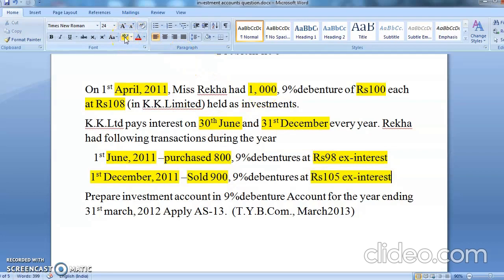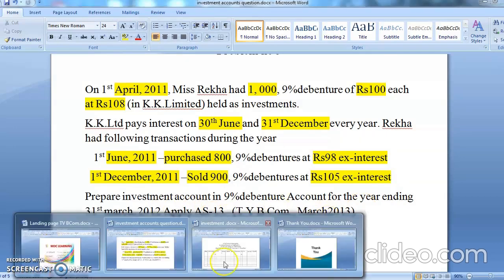What is the meaning of ex price, children? Do you know? What do you mean by ex price? Ex price means that you are not going to take the interest. Interest will be of the seller, not of the buyer. So interest belongs to the seller. Prepare investment account in 9% debenture for the year ended 31st March 2012. Apply AS 13, Accounting Standard 13. See, this was asked in TY BCom in the year 2013.